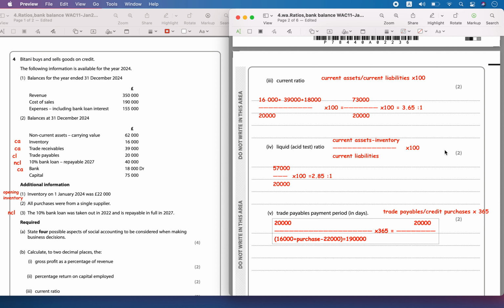Opening inventory plus purchases minus closing inventory should be equal to the cost of sales.